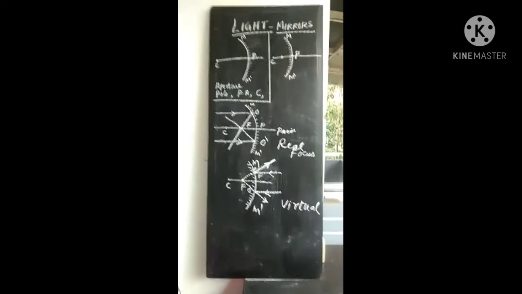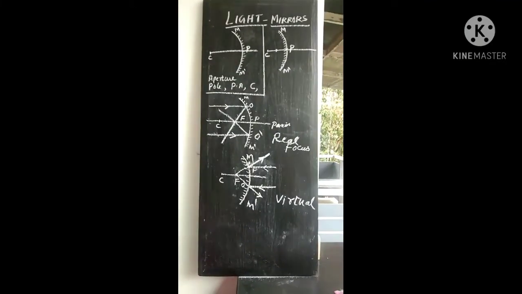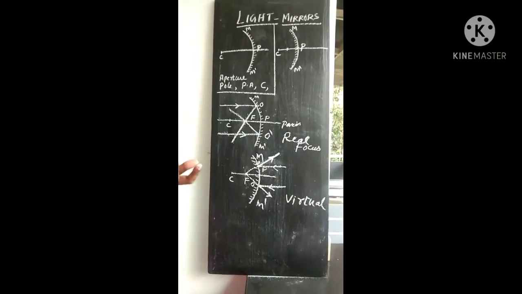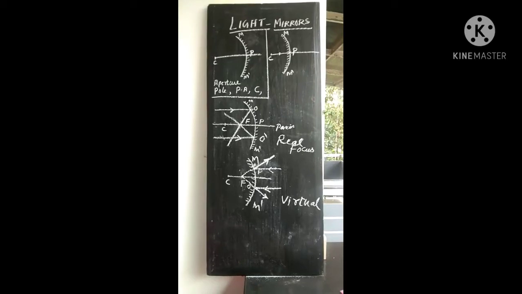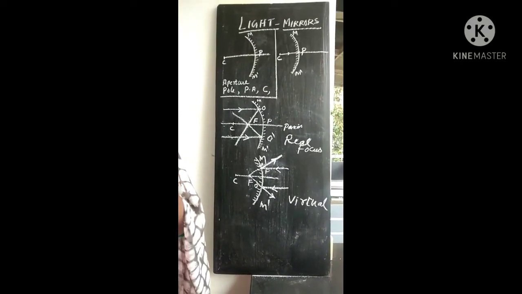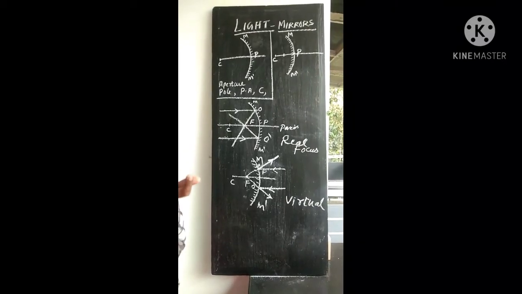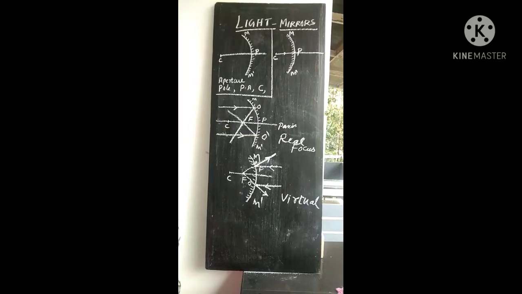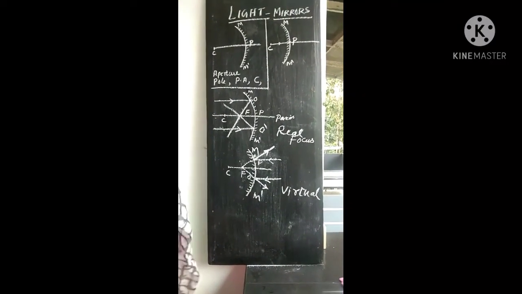And real images can always be obtained on a screen. Clear? Real images, like cinema, we can obtain on the screen. We can watch it on the screen. That is a real image. But virtual image means the image produced in a plane mirror. We can see it, but it is an illusion, it is not really existing, and we cannot obtain it on the screen. So that is the difference between virtual images and real images.